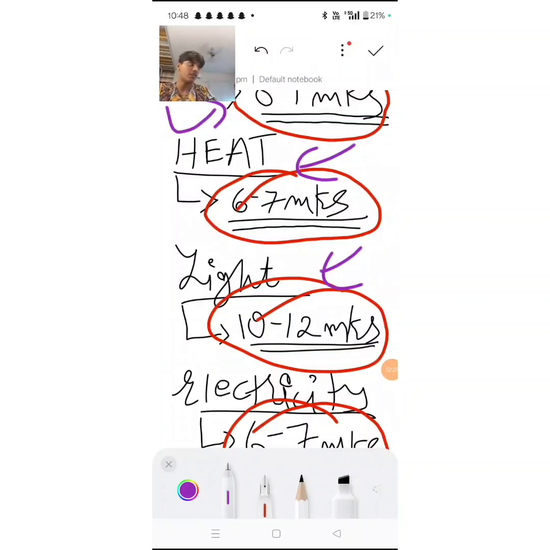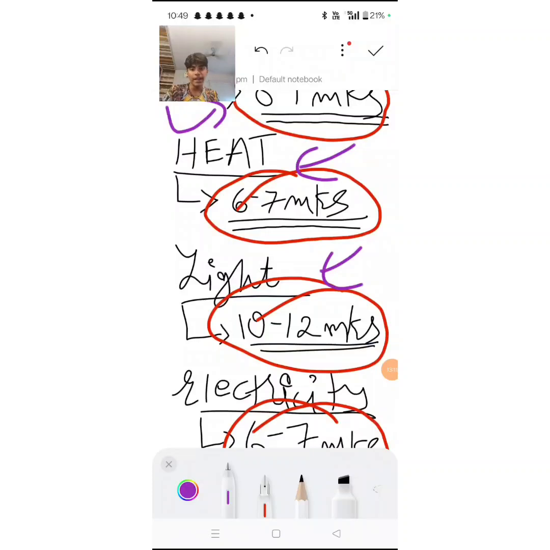Then one more type of question that comes from here is, this is your mirror, and they say I'm standing, for example, 2 centimeters away from the mirror. So my image will be formed 2 centimeters behind the mirror. So what is the distance between me and my image? It'll be 2 into 2, which is 4. Now let's say I move 2 centimeters further away from the mirror. So I'm 4 centimeters away from the mirror. That means my image is also 4 centimeters behind the mirror. So what is the distance between me and my image? 4 into 2, which is 8 centimeters. Related to that also, you get numericals.